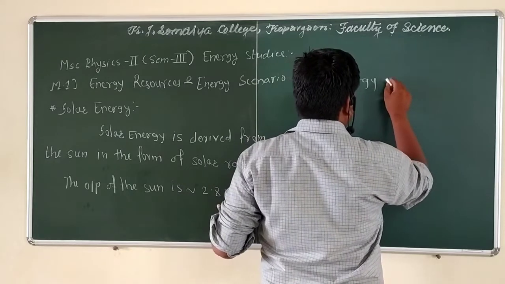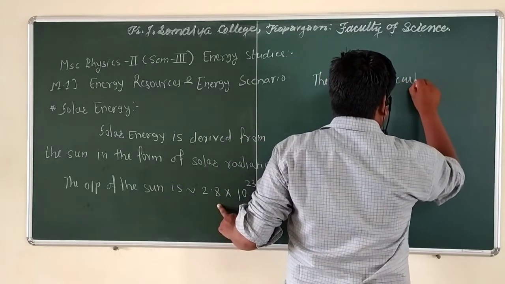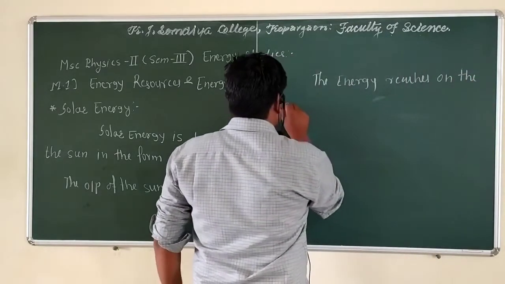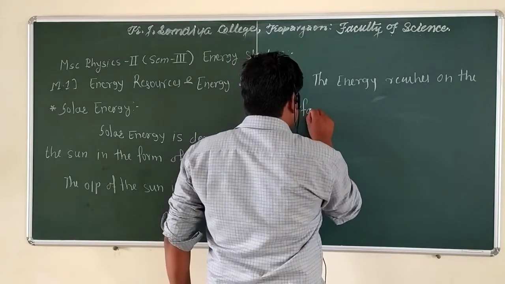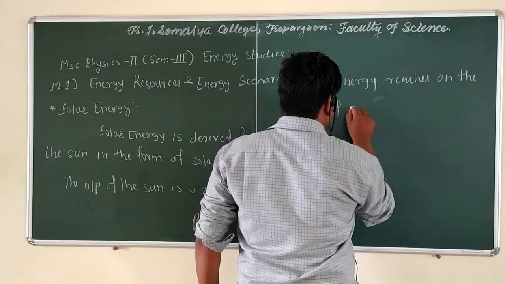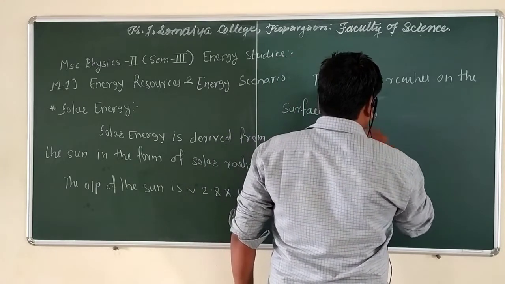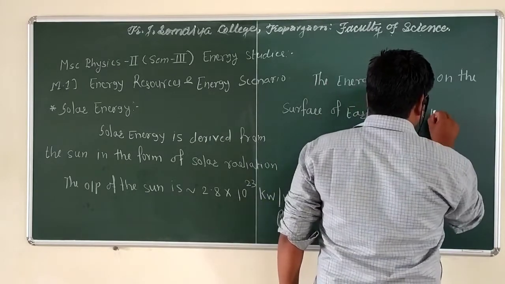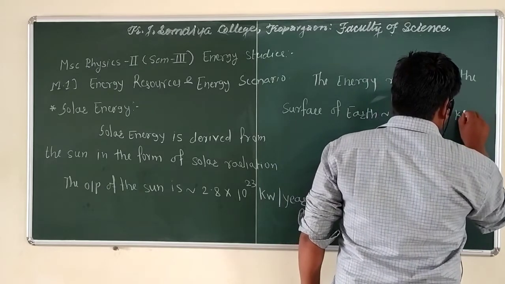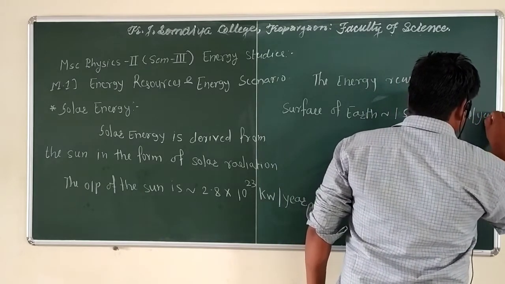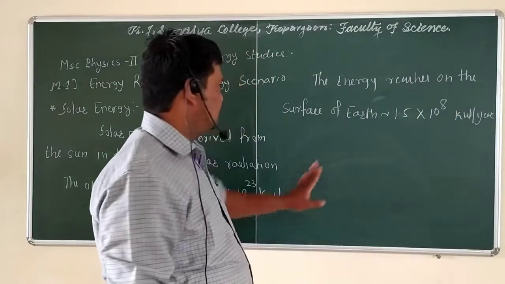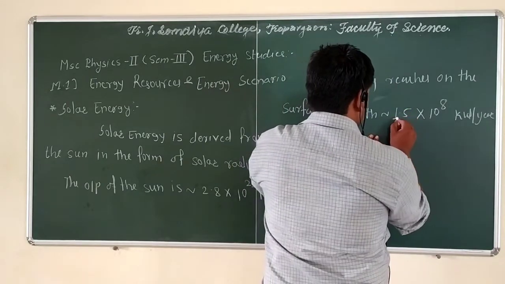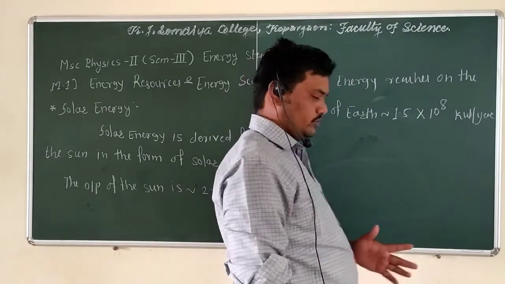The energy that reaches the surface of the earth is nearly equal to 1.5 into 10 to the power 8 kilowatt per year. This amount of energy reaches the surface of the earth annually. So this is a very huge amount of energy.